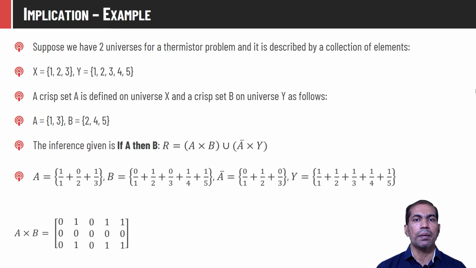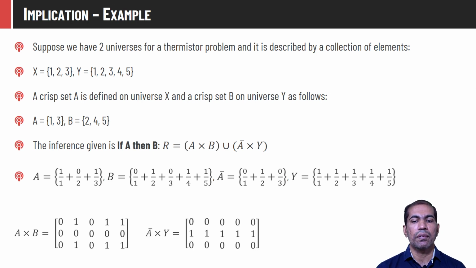Let us compute A by B first. To compute this value in the Cartesian product, we have to consider the minimum membership value of 1 in A and 1 in B. So that is 0. To compute this membership value in A by B, we have to take the minimum membership value of 1 in A and 2 in B. In general, to compute the membership value of any tuple (x, y) in A by B, we have to find the minimum membership value of x in A and y in B.